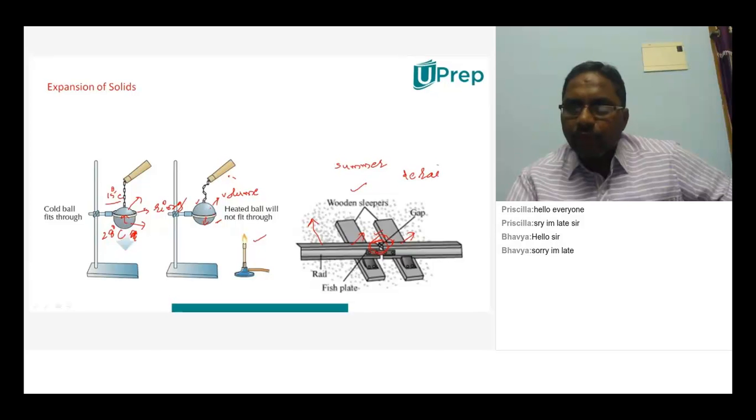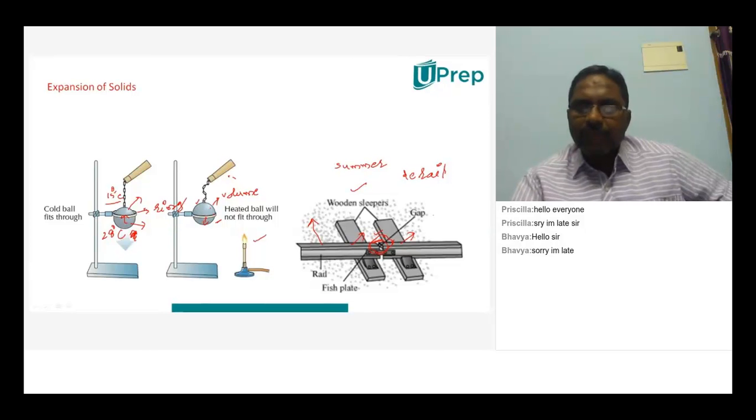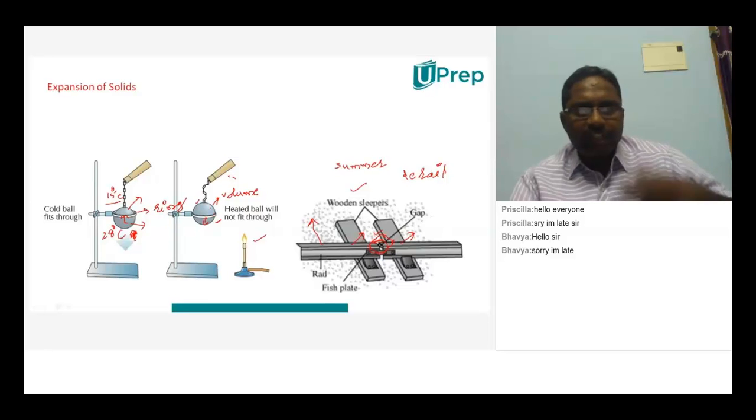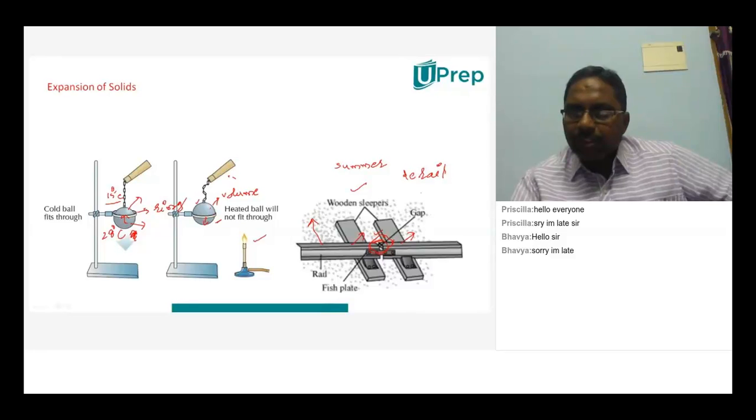That means it may go off this particular track. So there may be chance of some accident, collision or anything, some accident will occur like this, and there may be chance of a few deaths also because of this derailing. So to overcome this particular derailing, what we have to do?